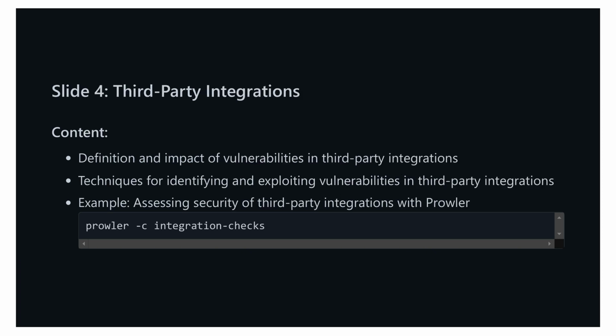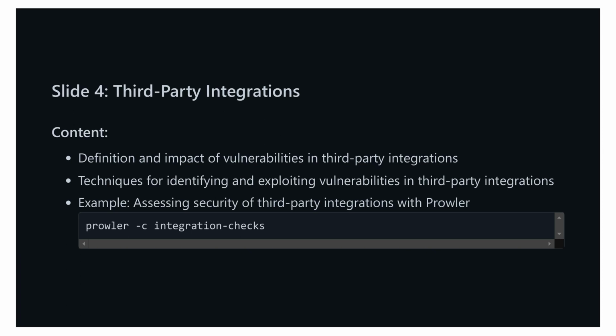In the previous slide, we discussed identity and access management, IAM, misconfigurations. We explored the definition and impact of these misconfigurations, techniques for identifying and exploiting them, and demonstrated how to use Scout Suite to detect IAM misconfigurations in AWS. Now, let's shift our focus to third-party integrations. In this slide, we will look at the definition and impact of vulnerabilities in third-party integrations. These integrations can introduce significant risks if not properly secured. We will delve into the techniques for identifying and exploiting these vulnerabilities.